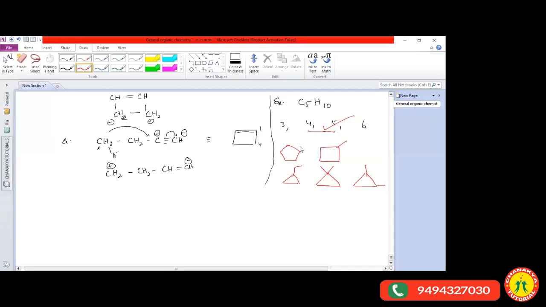Yes, sir. The total number of ring chain isomers exhibited by C5H10 is 5. So this is the kind of question they ask in the examination.